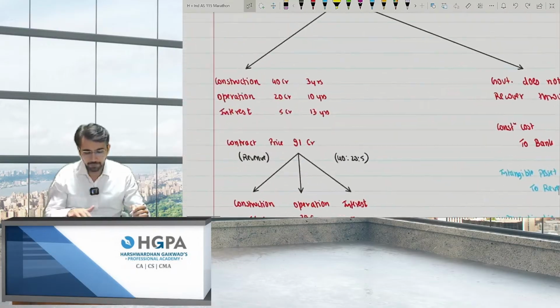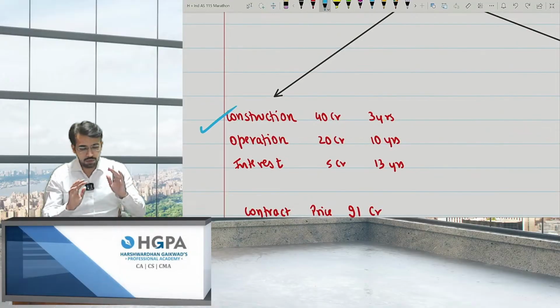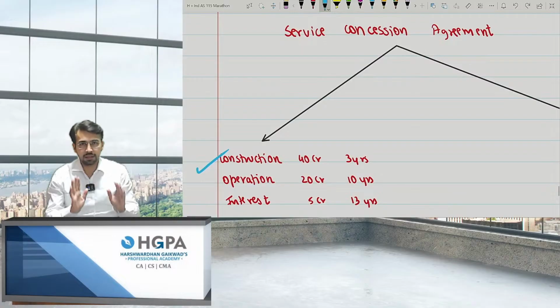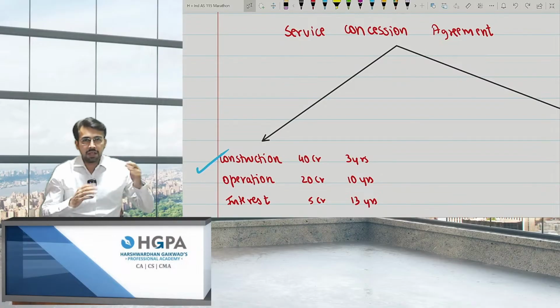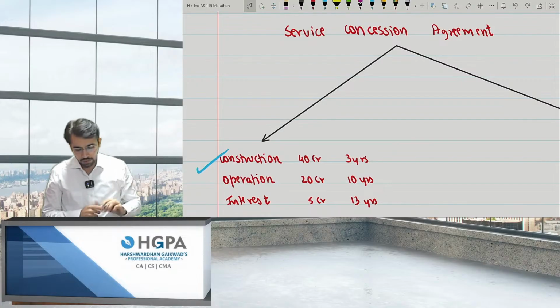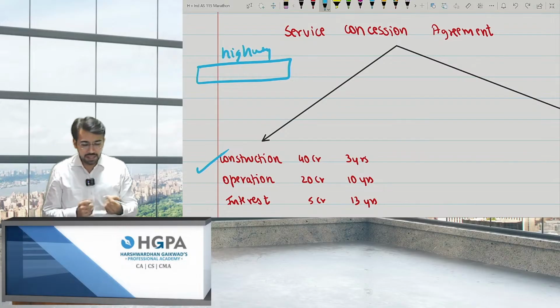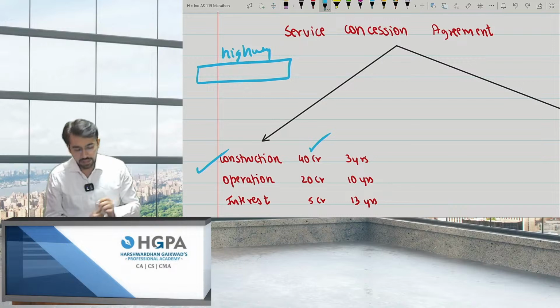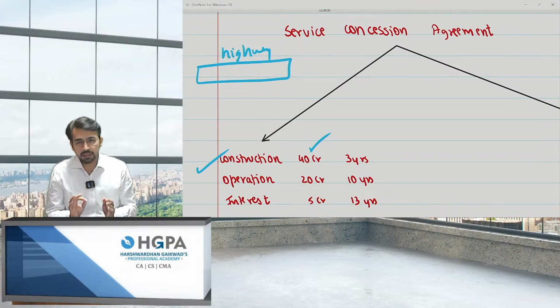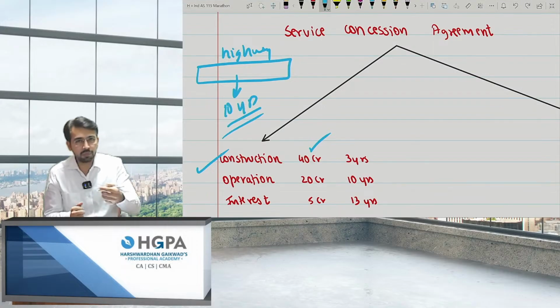So basically, there was a construction. The arrangement was something like this. I'll tell you again. If I'm the contractor and I got a contract from the government to build a highway, I estimated a cost. The cost was 40 crores for the construction, right? And then they also told me that after building, you have to also maintain it for 10 years. 10 years you have to maintain also.